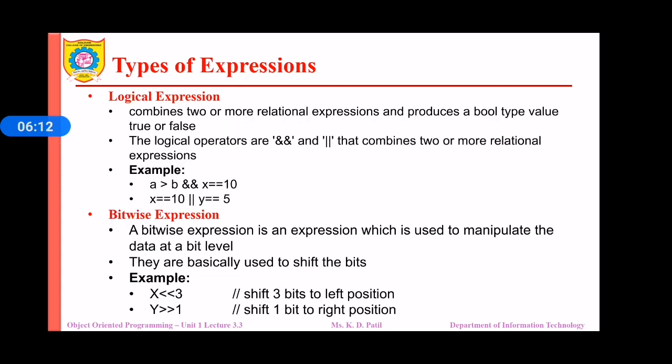The next expression is logical expression. Logical expressions combine two or more relational expressions and produce a bool type value, true or false. The logical operators are logical and, logical or, that combine two or more relational expressions. As I told you, relational expressions can be a is greater than b, or a is equal to b, or the value of x is equal to 10. Both are relational expressions. Now a is greater than b.